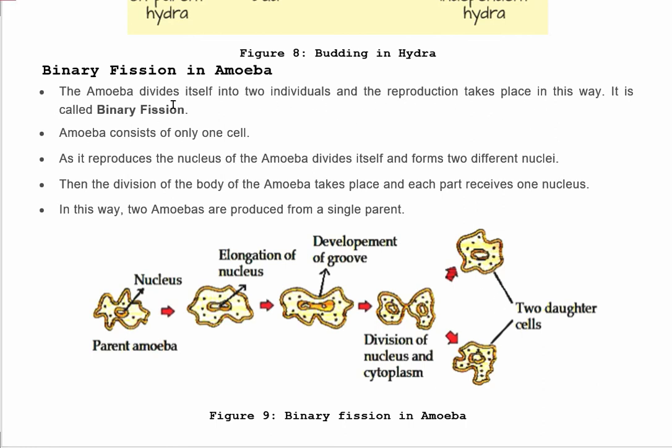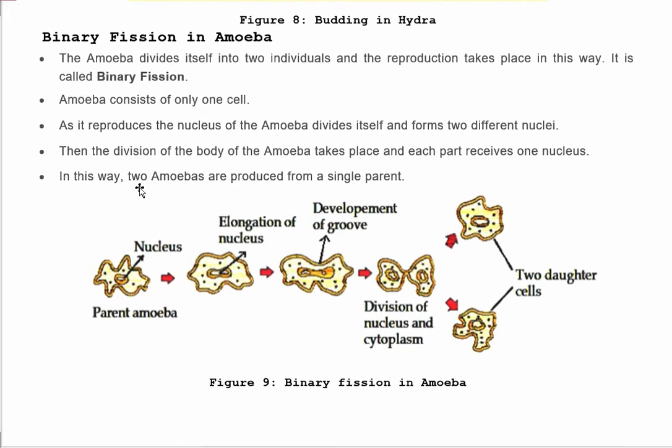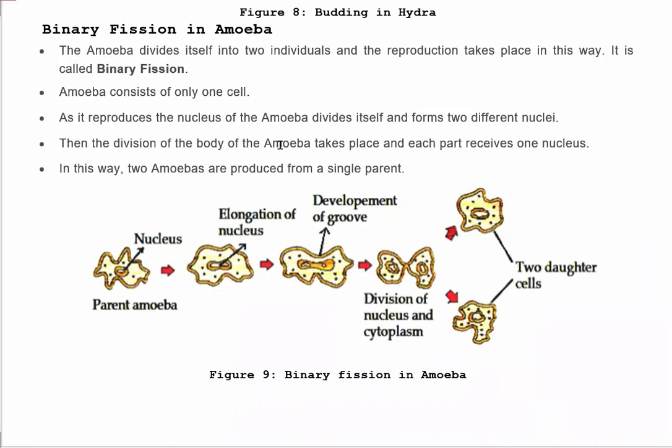It's called binary fission. An amoeba consists of only one cell. As it reproduces, the nucleus of the amoeba divides itself and forms two different nuclei. First they form two different nuclei. Then division of the body of the amoeba takes place and each part receives one nucleus. In this way, two amoebas are produced from a single parent.